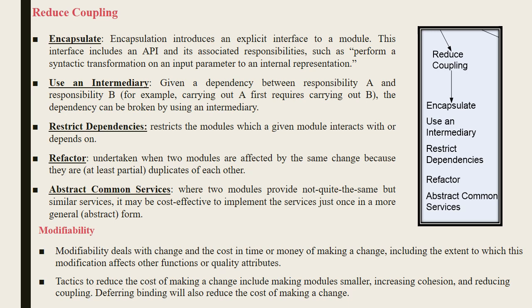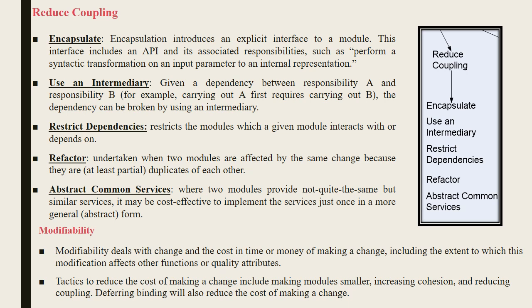Next one is use an intermediary. If there is a dependency between A and B, the dependency can be broken using an intermediary. That means they are separated as 2 different modules, and the intermediary exchanges the information between these 2 modules.